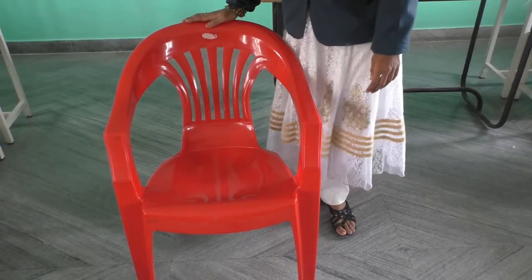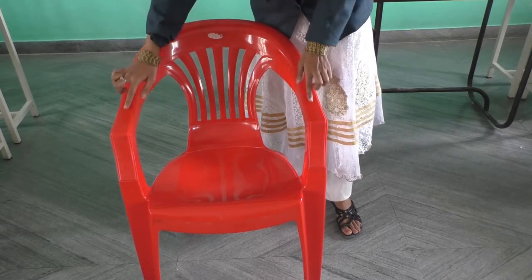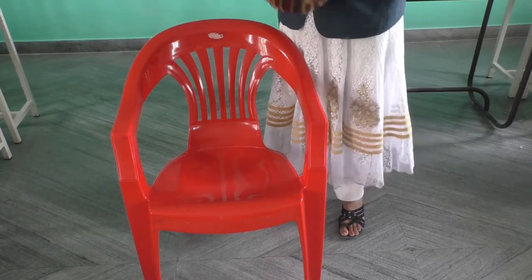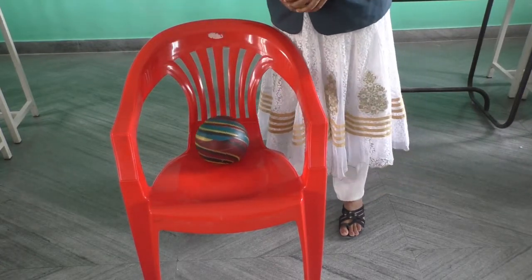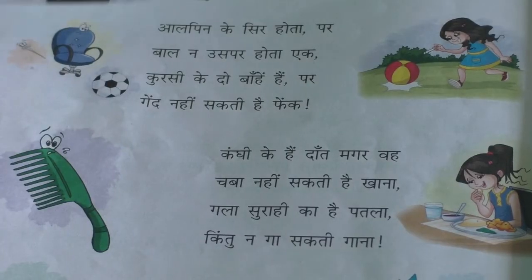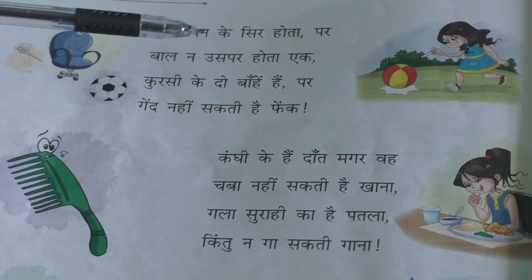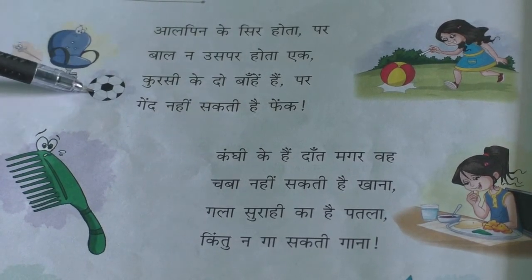Here we have a chair. It has 2 arms. How many arms does it have? 2 arms. But it cannot throw a ball. See here, it can throw a ball. Is it possible? No. So it means a pin has a head but no hair on it, and a chair has 2 arms but it cannot throw a ball.